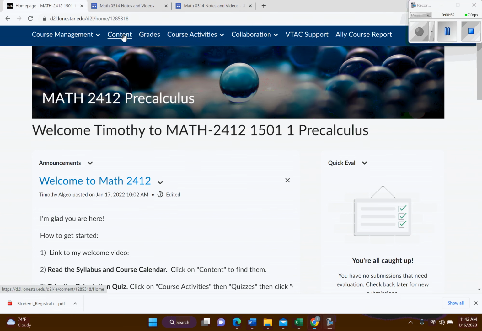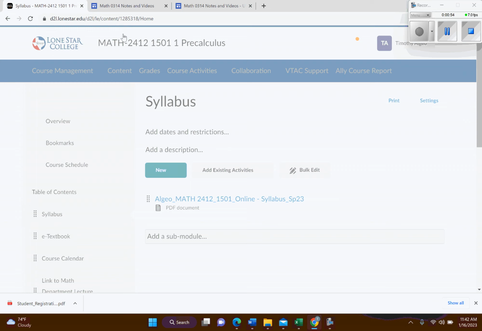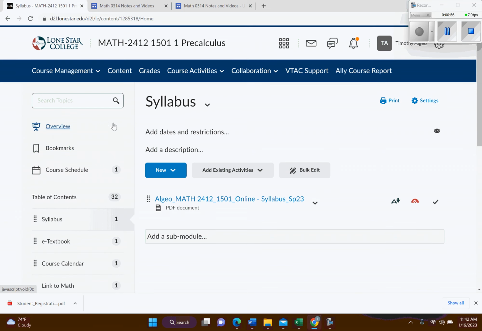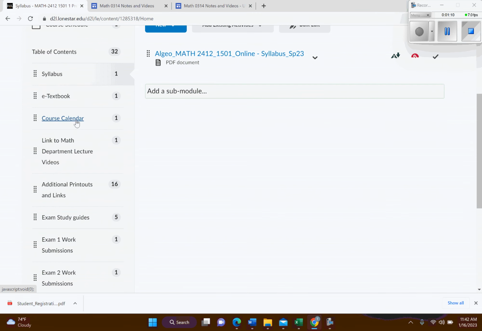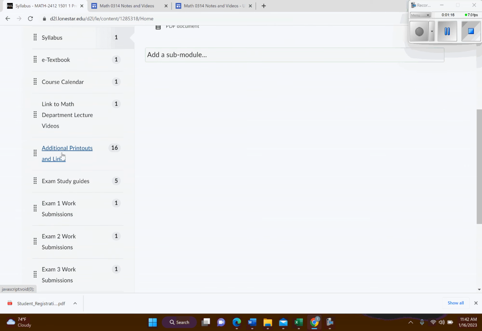We're going to go to content here, and this is where you're going to find everything that you need. We'll take a look at the syllabus in a moment, and then I have an e-textbook right here, so you do not need to purchase a textbook. We're going to use a free digital one. We'll look at our course calendar, and then here's a link to all the lecture videos, and then here's some additional printouts and videos and stuff, and we'll go over that also.